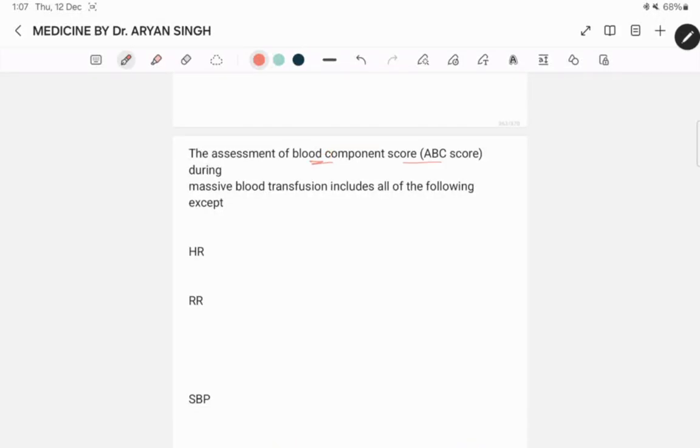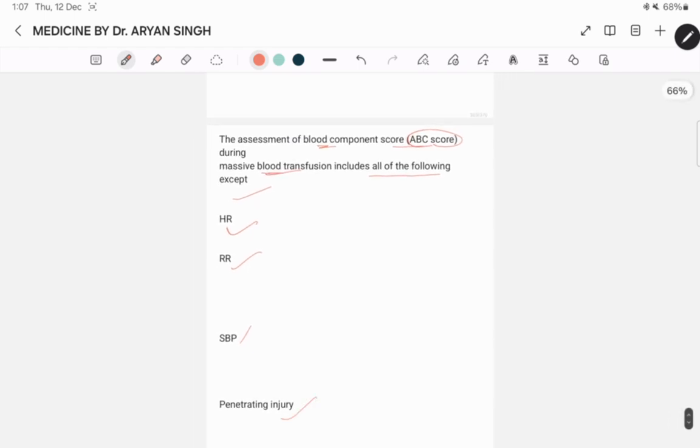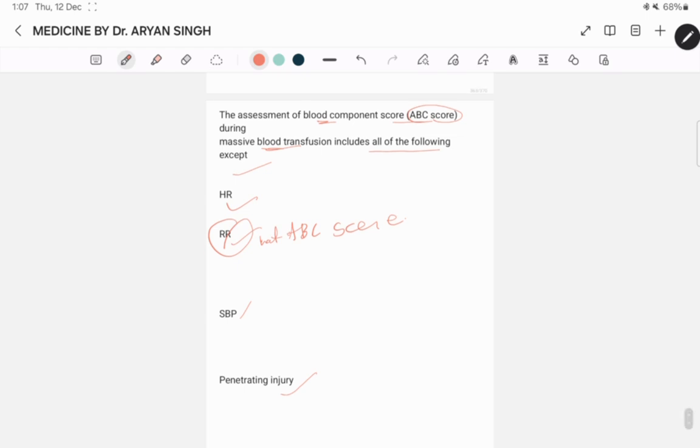The assessment of blood component score, ABC score, during massive blood transfusion includes all of the following except: HR, RR, SBP, and penetrating injury. Here the RR is not assessed in the ABC score.